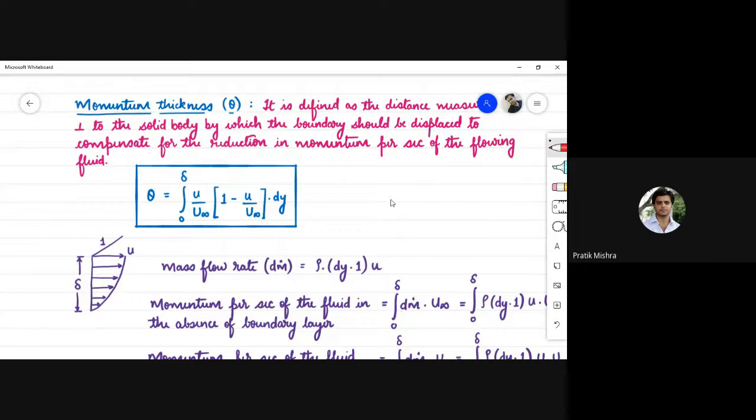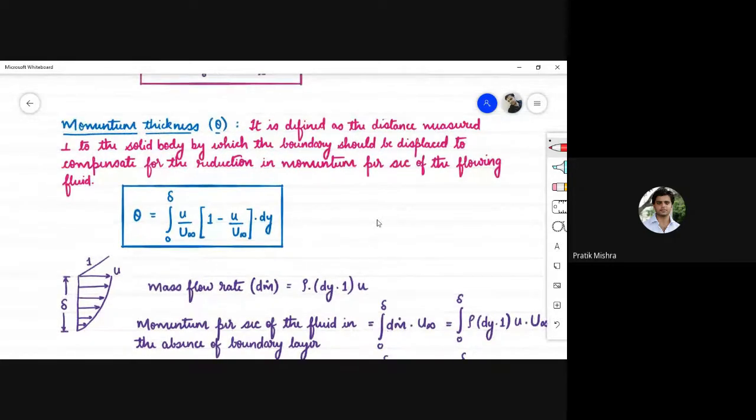So momentum thickness is defined as the distance measured perpendicular to the solid body by which the boundary should be displaced to compensate for the reduction in momentum per second of the flowing fluid. ठीक. The direct formula for calculating the momentum thickness theta is equals to integration 0 to delta u upon u infinity into (1 minus u upon u infinity) into dy. अब calculate कैसे करते हैं momentum thickness ये देख लीजिए.